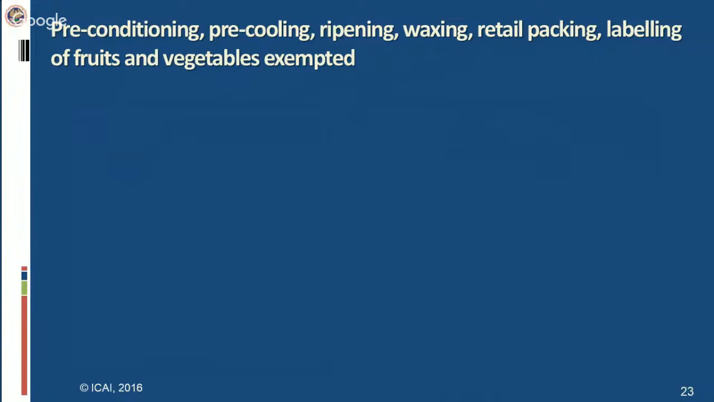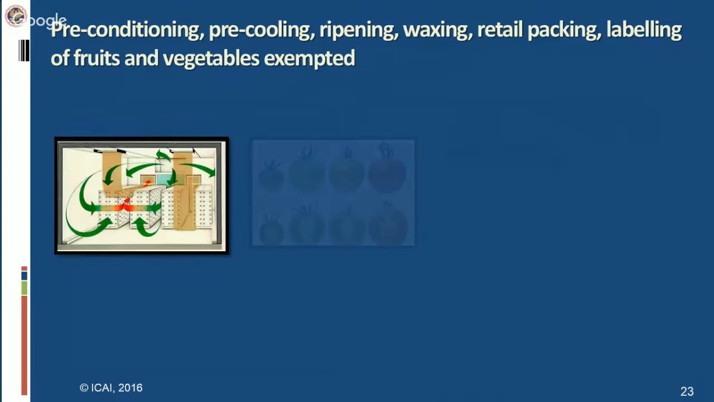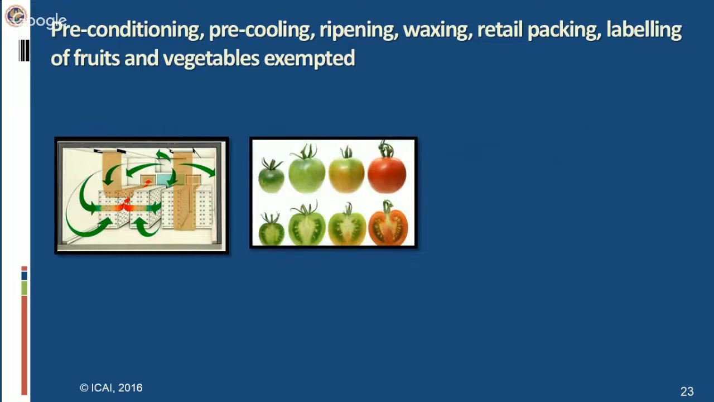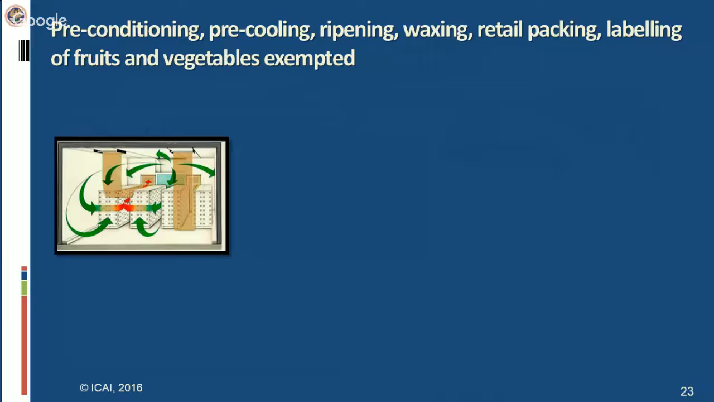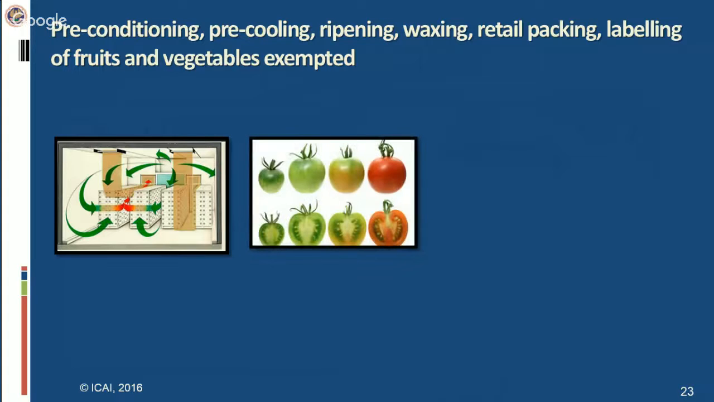Next entry is also an addition to the list. A new exemption has been incorporated. Preconditioning, pre-cooling. Generally, what is preconditioning or pre-cooling of fruits and vegetables? For storage purposes or for transportation purposes, the vegetables are kept under a cold environment or in cold storages, and for transportation it's easier to transport them because their shelf life increases during preconditioning and pre-cooling. Ripening is the artificial ripening, or you can say ripening under controlled temperatures.